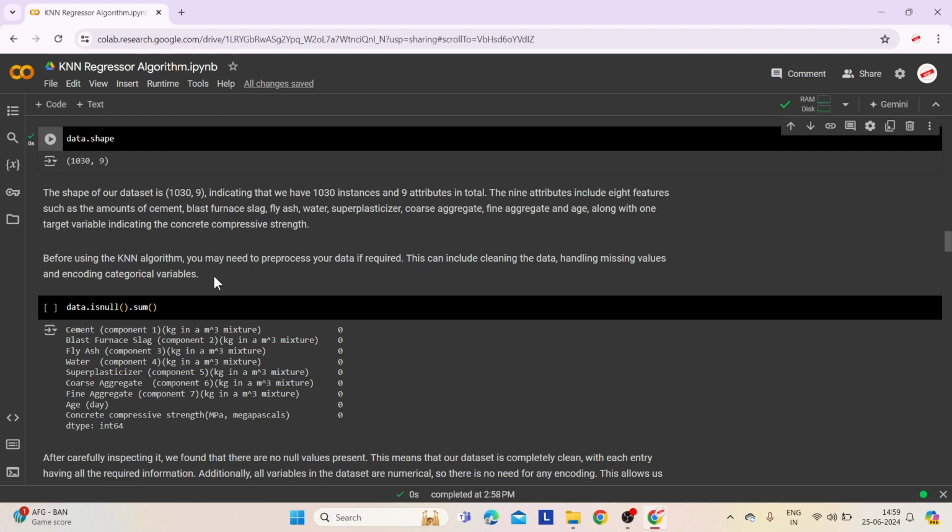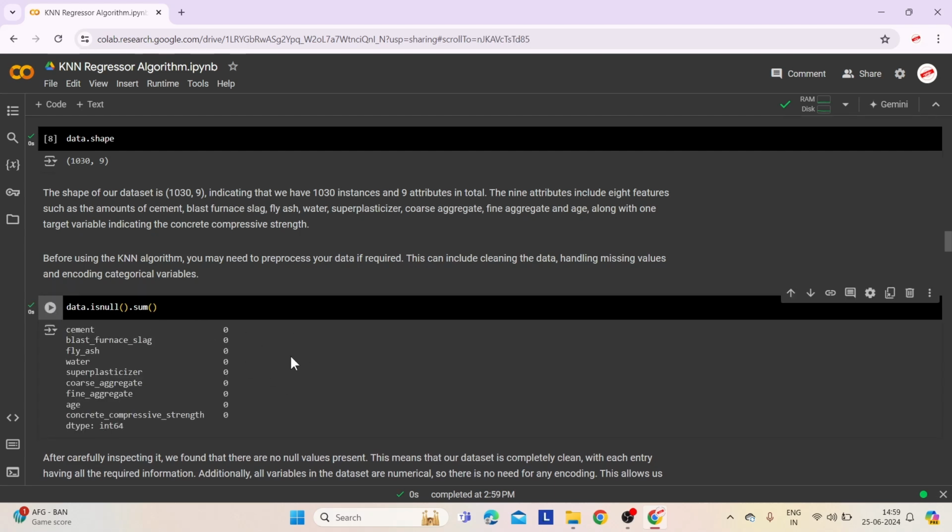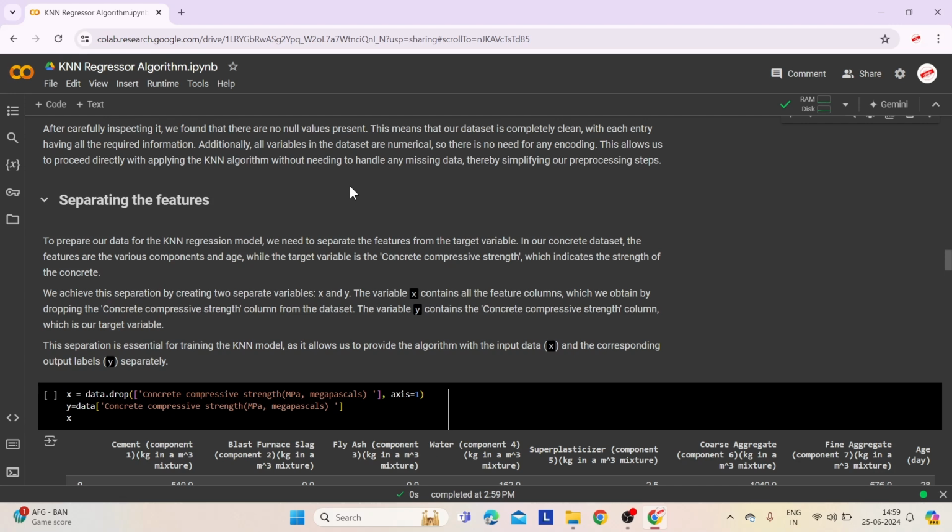Before using the KNN algorithm, you may need to pre-process your data if required. This can include cleaning the data, handling missing values, and encoding categorical variables. This line of code checks for missing values in each column of the data frame and sums them up. In this dataset, there are no missing values in any of the columns, as indicated by the output of zeros for each attribute. After checking carefully, we found no missing values in our dataset, meaning all entries have all the necessary information. Also, all the data is in numbers already, so we don't need to change anything about how it is stored. This makes it easier for us to use the KNN algorithm directly without having to prepare the data first.